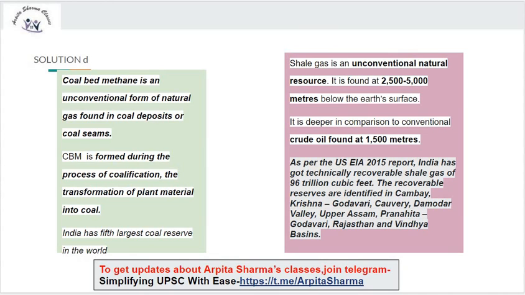Shale gas is an unconventional natural resource. It is found at 2500 to 5000 meters below the Earth's surface, deeper in comparison to conventional crude oil found at 1500 meters. As per the US EIA 2015 report, India has technically recoverable shale gas of 96 trillion cubic feet. The recoverable reserves are identified in Cambay, Krishna-Godavari, Kaveri, Damodar Valley, Upper Assam, Pranhita-Godavari, Rajasthan and Vindhya basins. So these are the places where shale gas deposits are found.